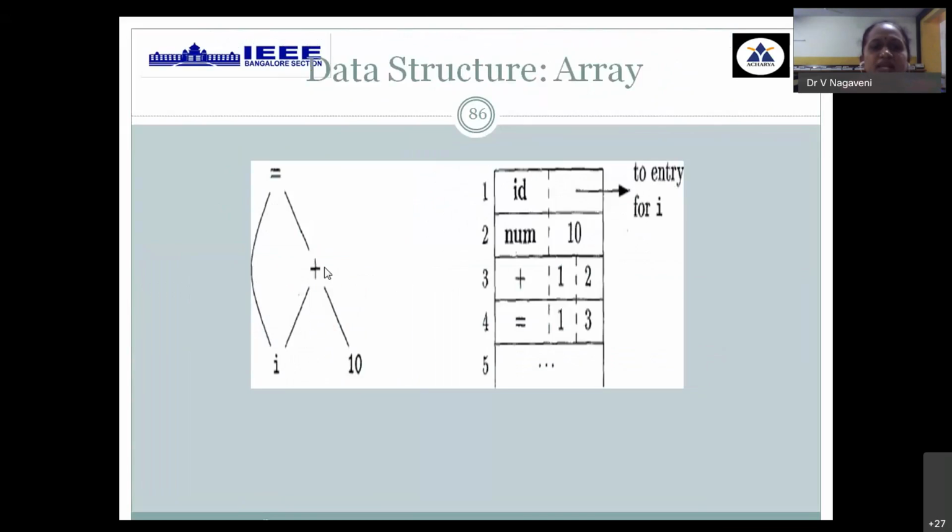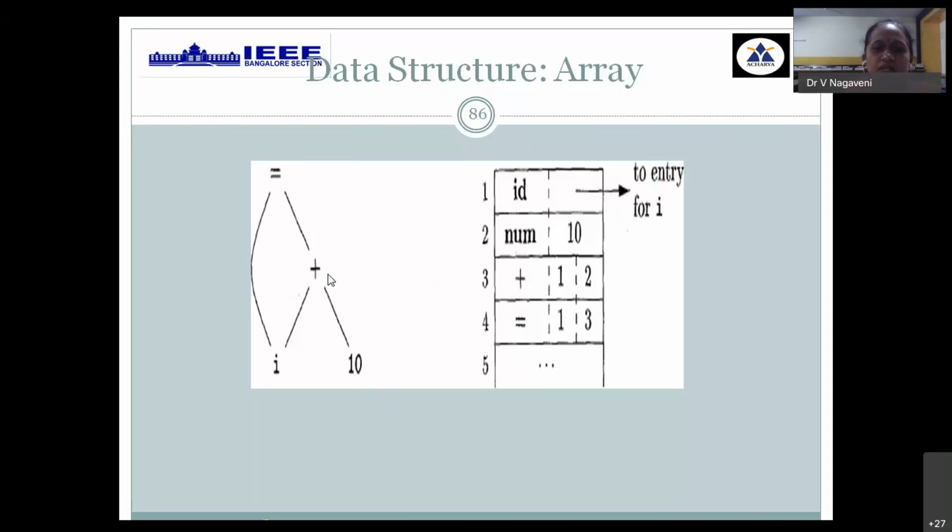Now, when you want to create a parse tree, the data structure used is the static way, arrays, wherein it uses an array representation where all the terminals will be stored in a few rows. The remaining rows will be used for the node function. All the leaf functions will be called with an id pointing to the symbol table for that identifier. Then constant 10 will be available directly.